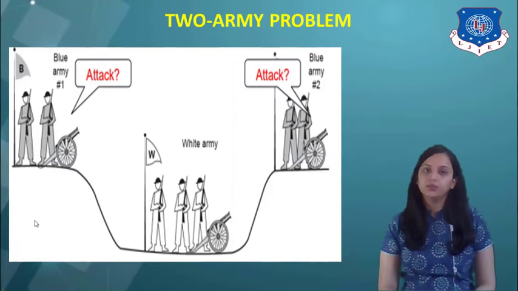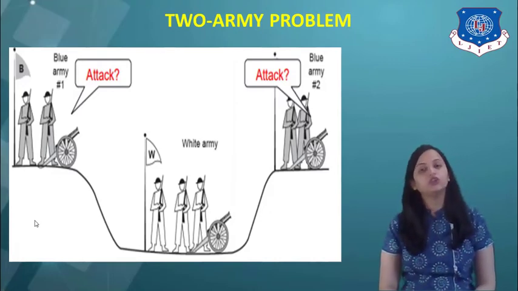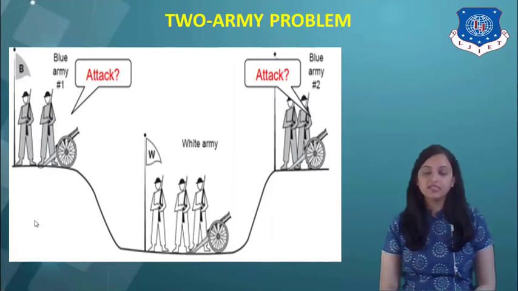As you can see, the blue army has two persons at one side and two persons on the opposite side, whereas the white army has three persons. This analogy is ideal, in which it is indicated that if four persons attack simultaneously at the same time on the three persons, that means on the white army, they can win. So to win, the white army has to be attacked by the blue army at the same time. That means synchronization is to be provided.